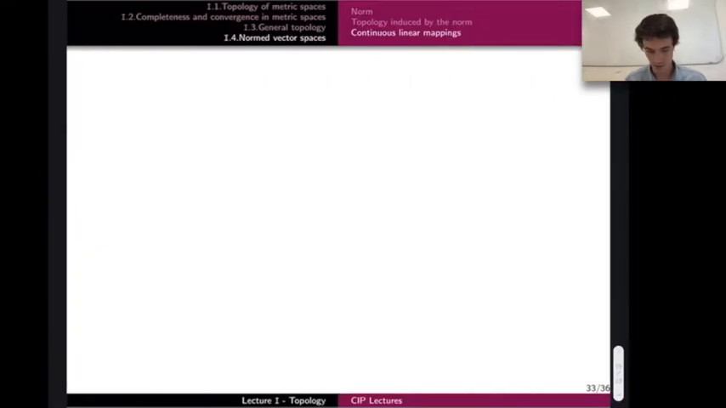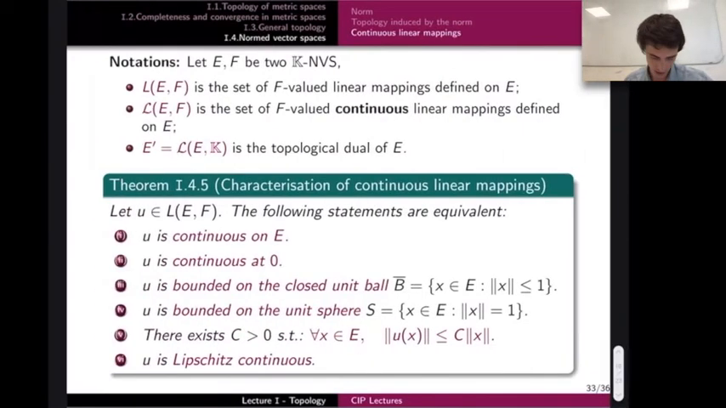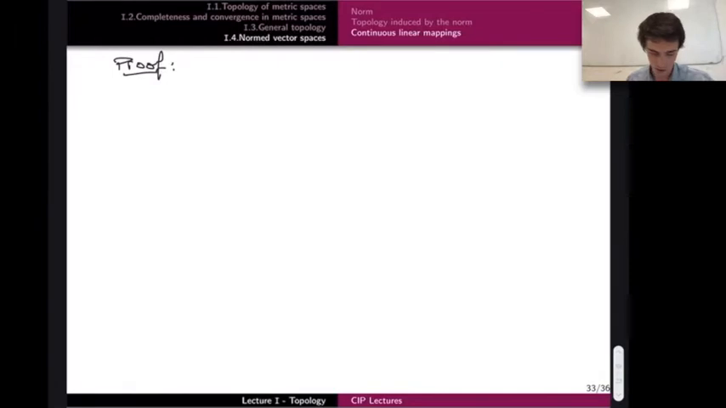Let me prove that. We'll use a circular argument: prove that 1 implies 2 implies 3 and so on. So 1 implies 2 is quite obvious, because if you are continuous everywhere, you're continuous at 0. So 1 implies 2 is okay. Now 2 implies 3.